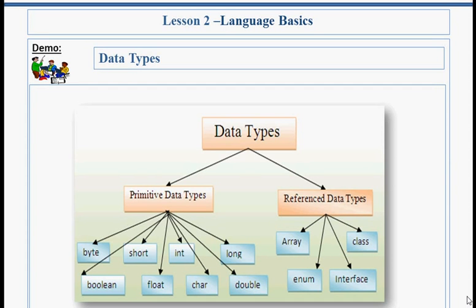Data types. Data types are used to store data temporarily in computer through a program. It gives information about size of memory, location, and range of data that can be accommodated inside that location. Different types of data types. There are two types of data type, that is primitive and reference data types. In primitive we are having 8, that is byte, short, int, long, boolean, float, char and double. Reference type data type. In this we are having 4, that is array, class, enum, interface. Here we will discuss about array.